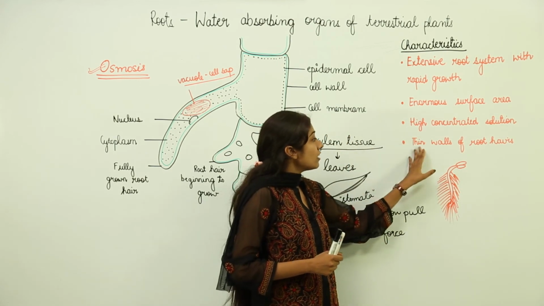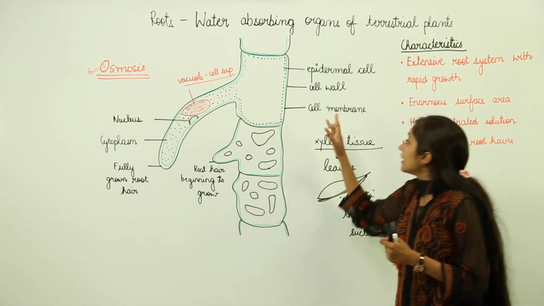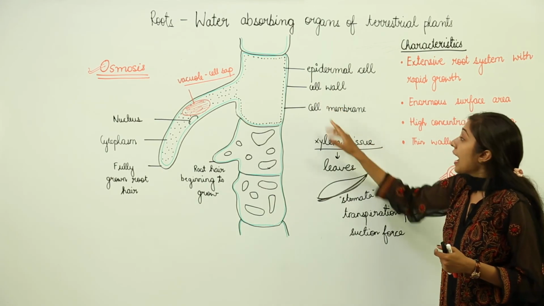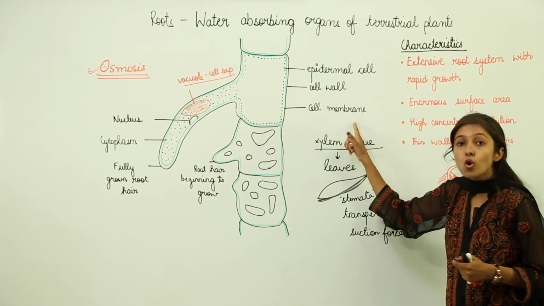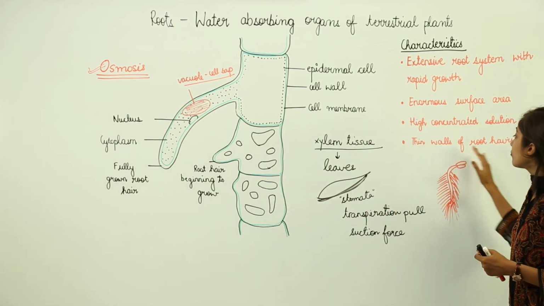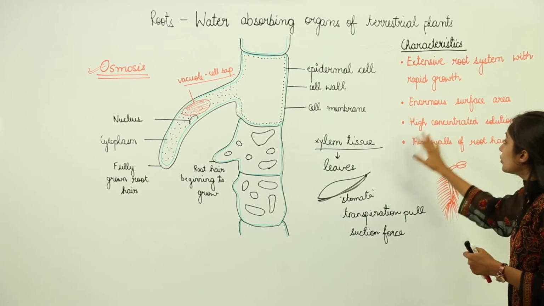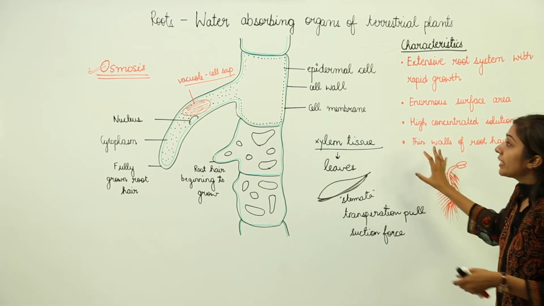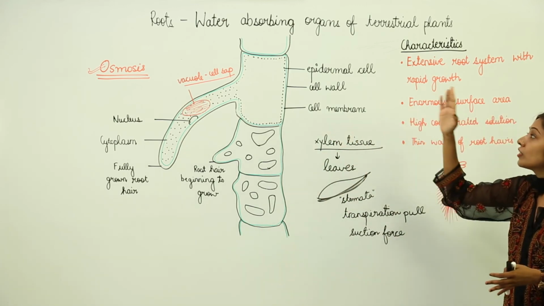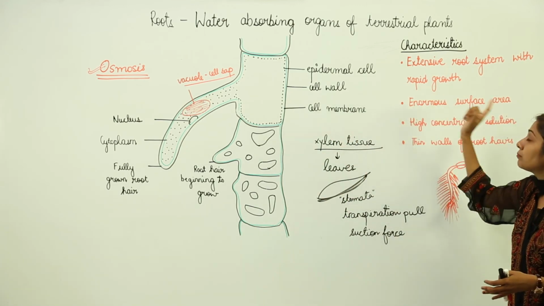Then the thin walls of root hairs: we have discussed that root hairs have a thin, permeable cell wall and a very thin cell membrane, which is semi-permeable. So the thin walls of root hairs are also responsible for making the roots very efficient water absorbing organs for terrestrial plants.